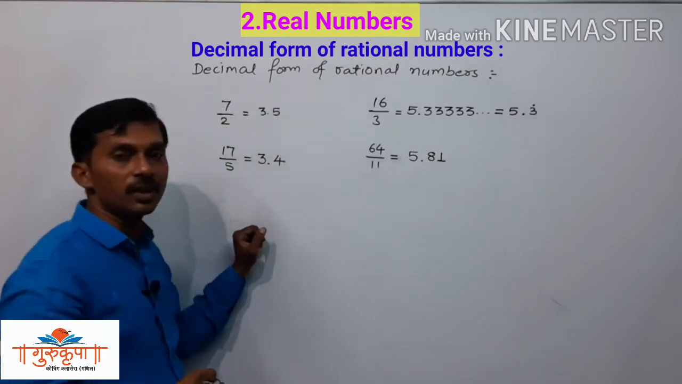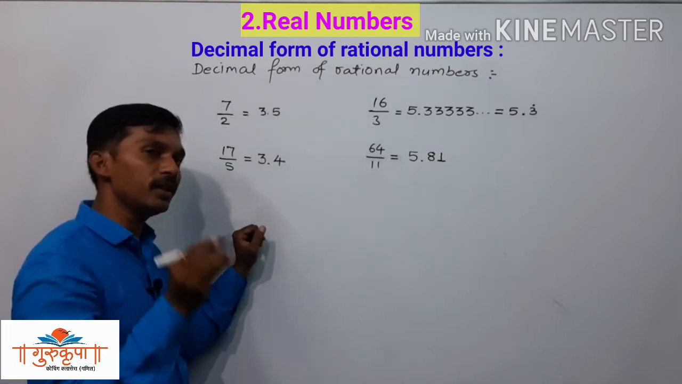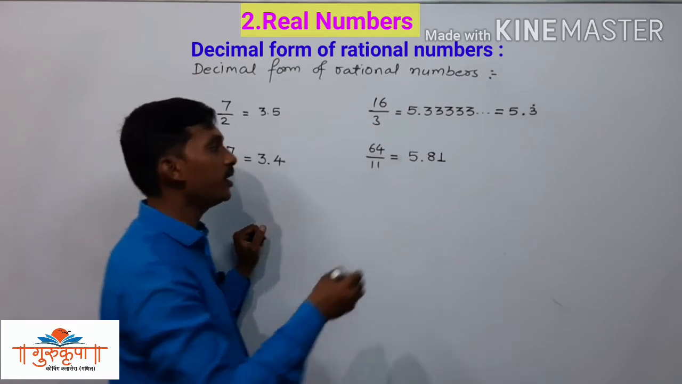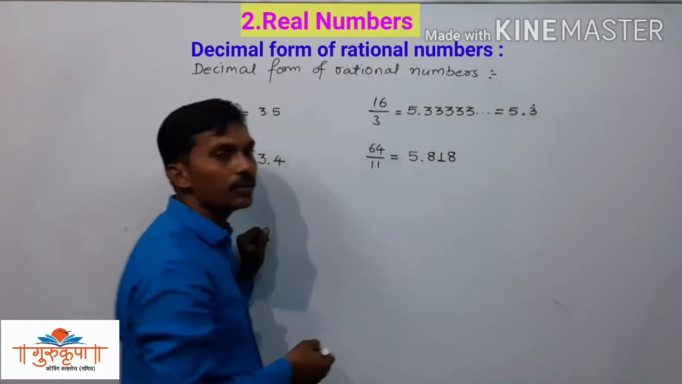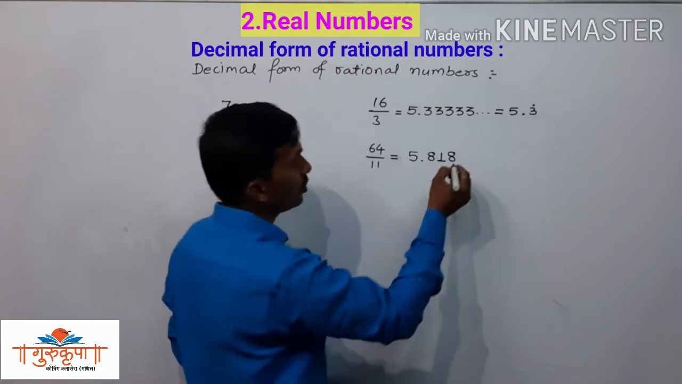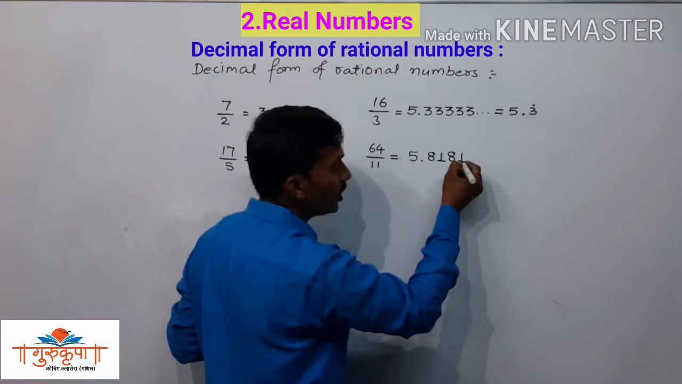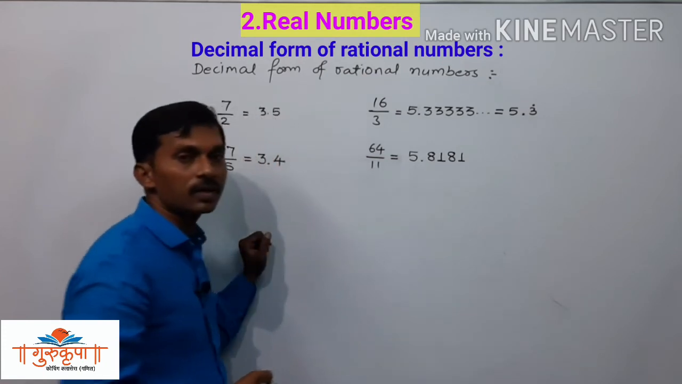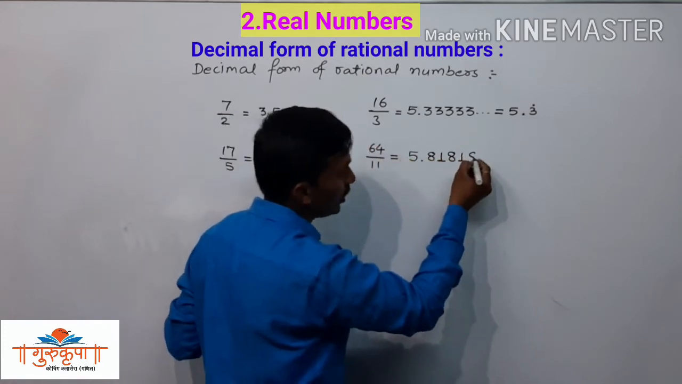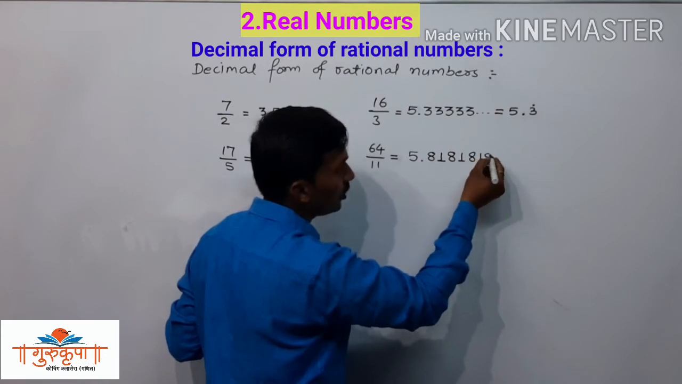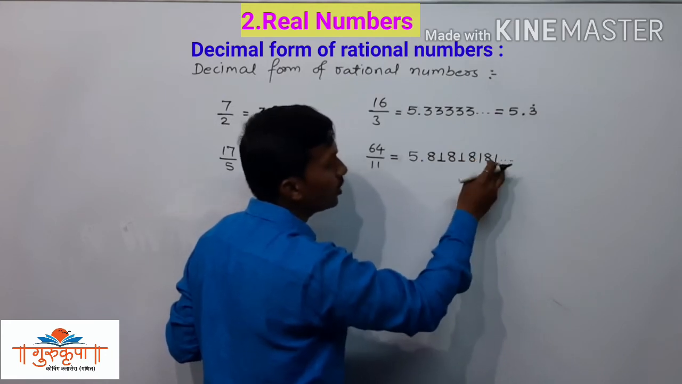9 is remaining. Now we have 9 and beside 9 we have to put 0, that is 90. So 11 8s are 88. 2 is remaining. Now we have 20. So we will divide it by 1. 11 1s are 11. Now 9 is remaining. Again we will get 90 and this is 8 1 8 1 8 1 and so on.